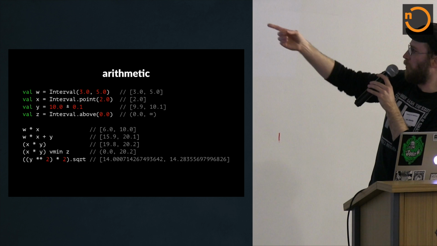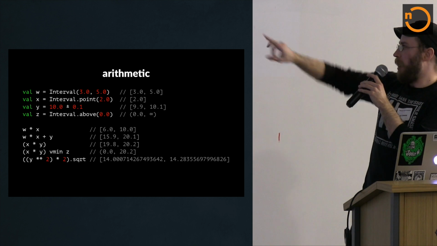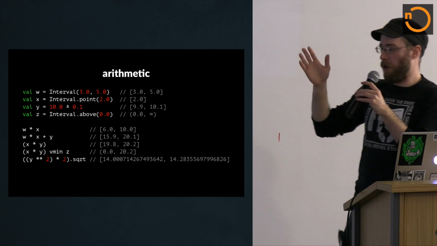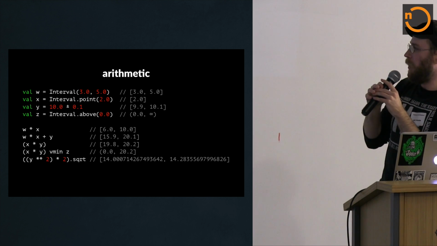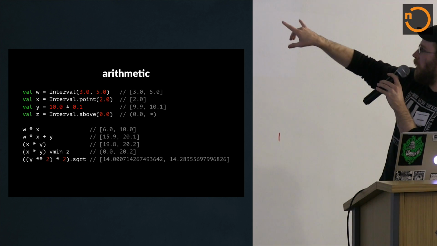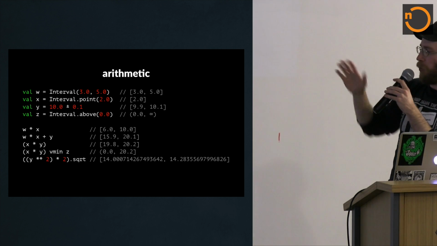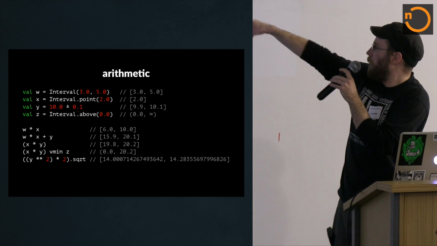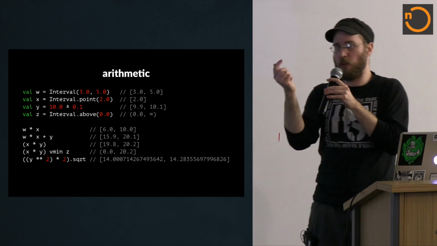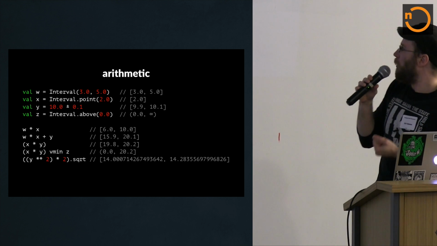And so finally, here's a more interesting looking calculation where you could imagine if Y is the side of a triangle, we're calculating the hypotenuse of a right triangle where the two sides are the same length. So we're doing y squared plus y squared, take the square root of that, and that's going to give you the length of the hypotenuse. So we can see that if we wanted a triangle whose sides were exactly 10 units, but there's this error threshold in our machinery, the smallest the hypotenuse could be is this number, and then the largest is that. So there's maybe a 0.28 unit slippage there that our customers might experience. That's an example of what it might look like.